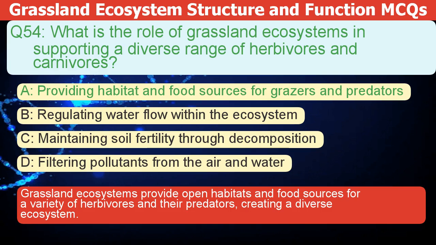Grassland ecosystems provide open habitats and food sources for a variety of herbivores and their predators, creating a diverse ecosystem.